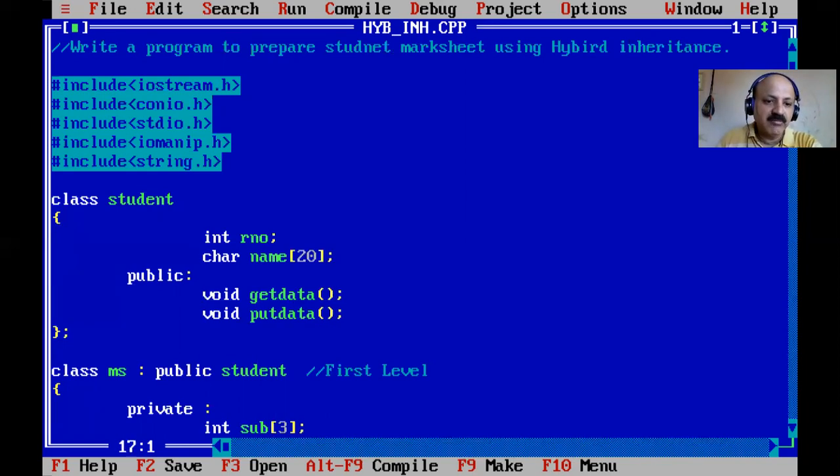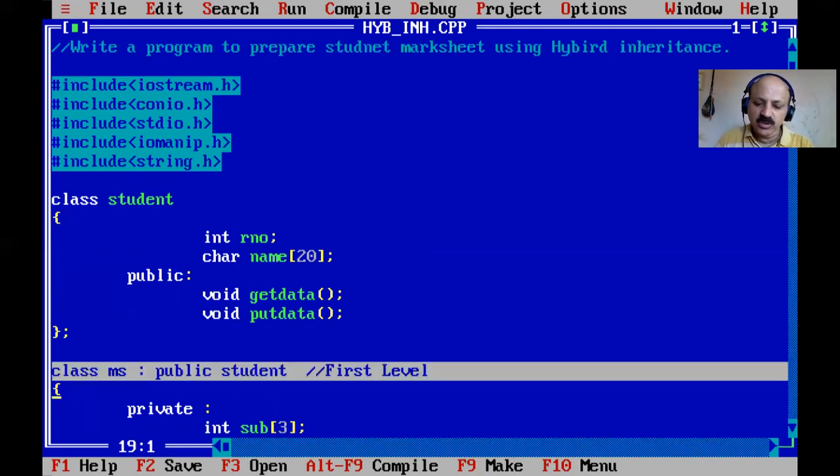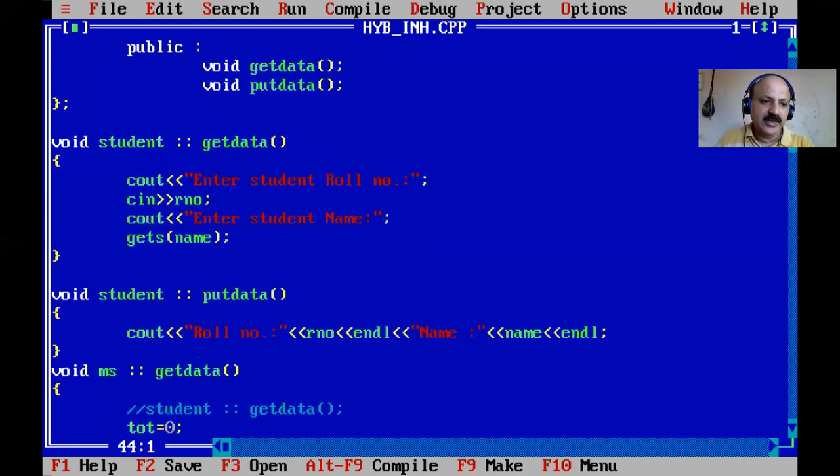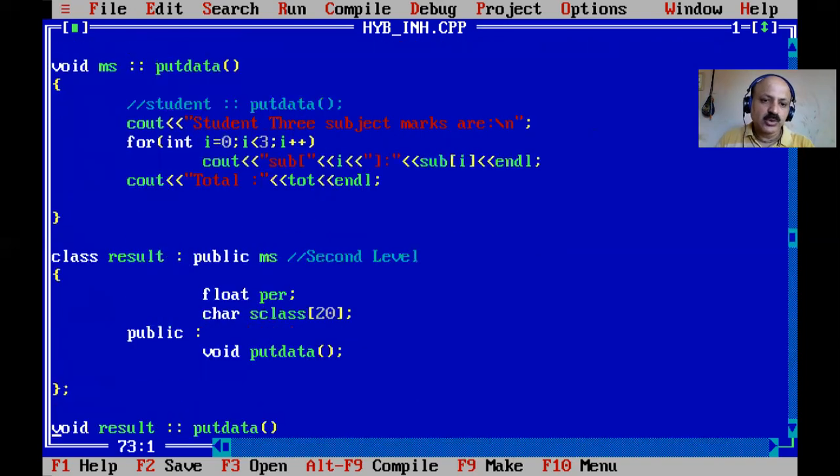Here multi-level is already there. Here first you can look, here is the first level, and here is the second level. So multi-level is already done, this program ran perfectly. We can print our student mark sheet.